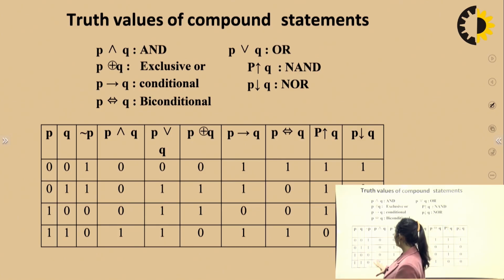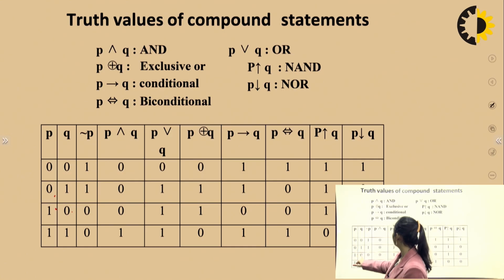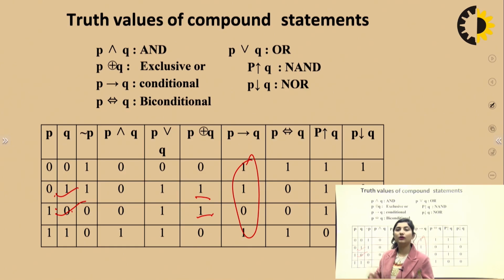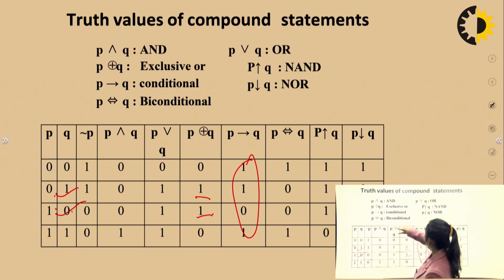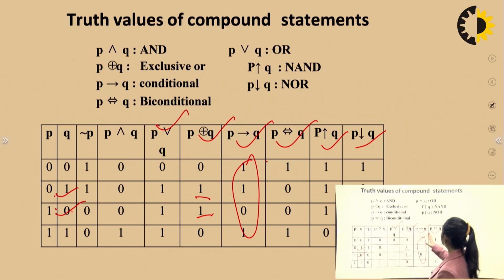Only if both are true, it's going to be 1. You know for the or that if either of them is 1, it is going to give 1. Now, you can see here either it's a 0 and 1 or it's a 1 and 0. Only in that case, it's showing 1. So, you have to learn these tables respectively to be able to fill these, to be able to expand your expression. You have to be very, very good with these. Once you have these in hand, you can very well express.